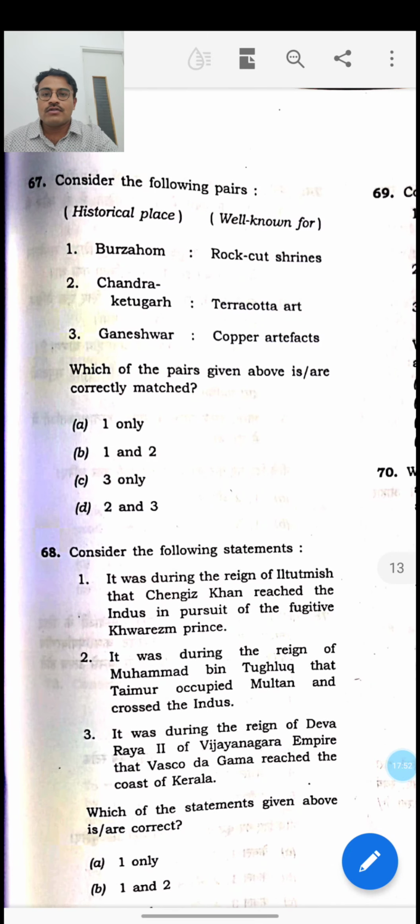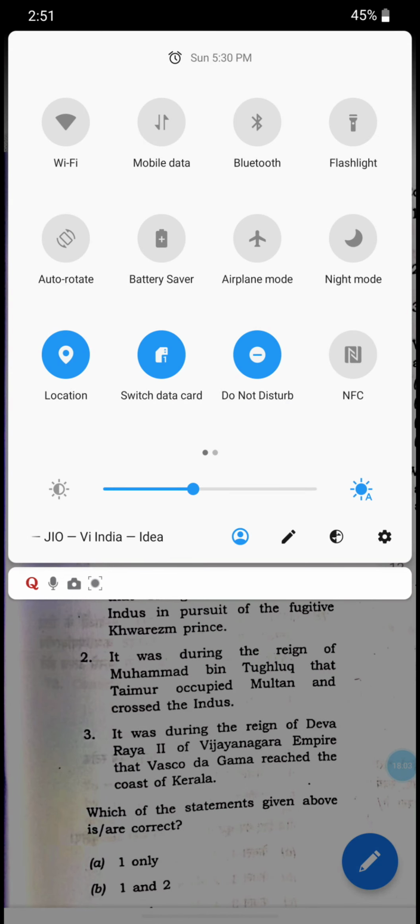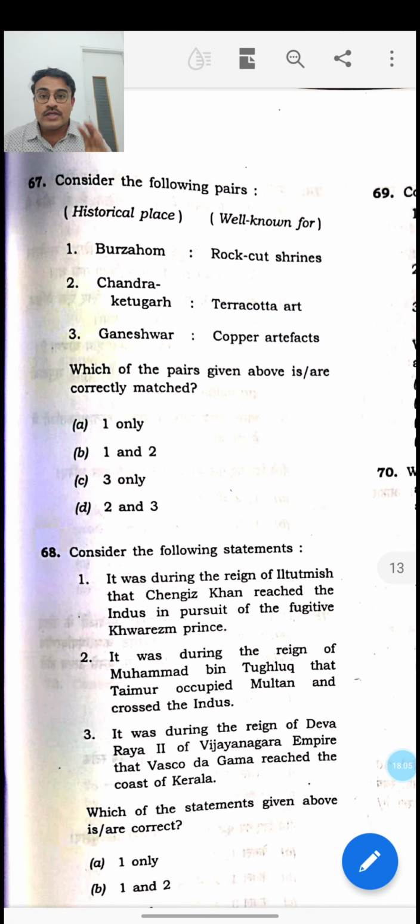Then consider the following pairs. The 67th question, Burzahom. Burzahom is a prominent Neolithic site, and it is not associated with any rock cut shrines. In fact, it is associated with what are called pit dwellings. Pit dwellings are present in Burzahom. So the first statement is wrong. Once you eliminate one, the second one is Chandraketugarh.